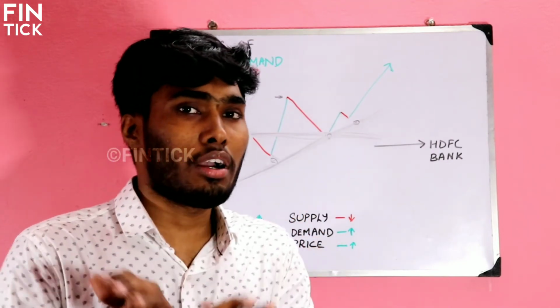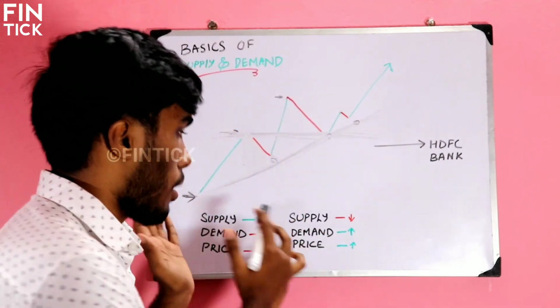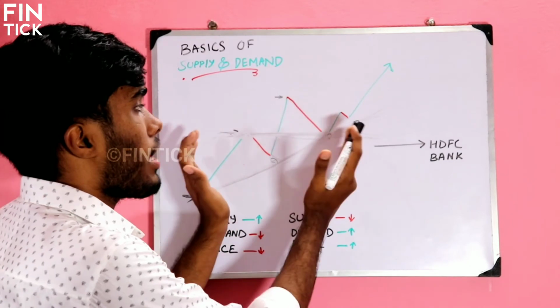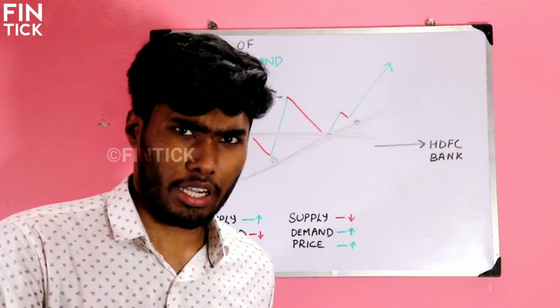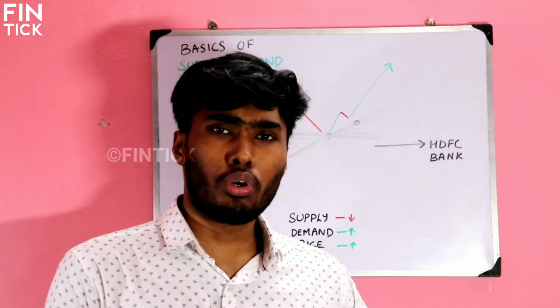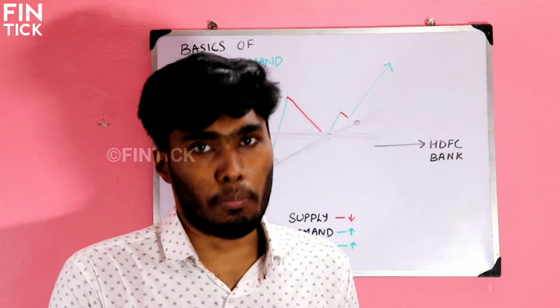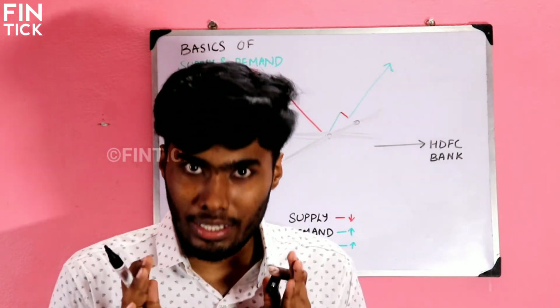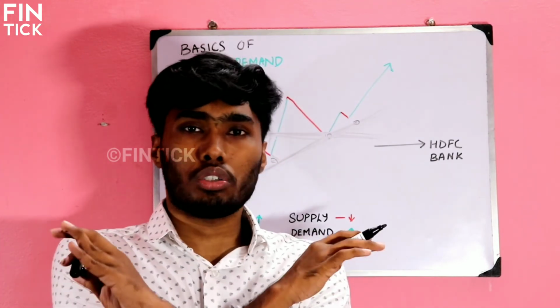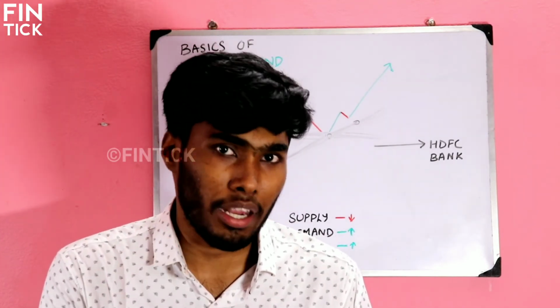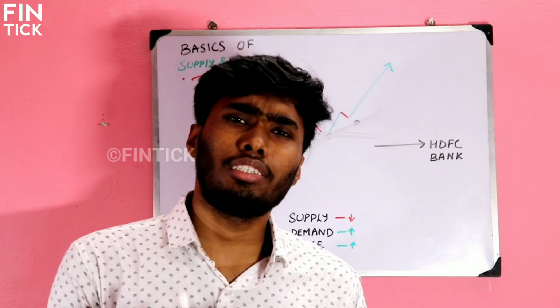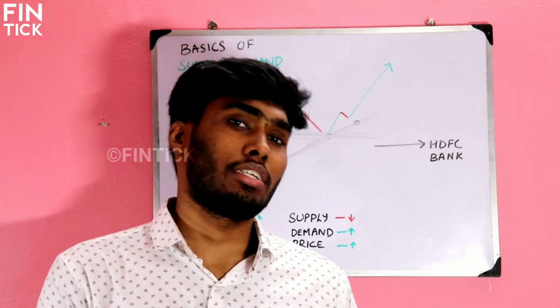So I think you are clear with what supply and demand is and how supply and demand affect the stock market. It is very simple. When you look into any stocks, the price will always be fluctuating because of the supply and demand. So this is what supply and demand is. I think you are totally clear with what supply and demand is. So that's all guys. These are all basic topics that you want to know before getting into the stock market.